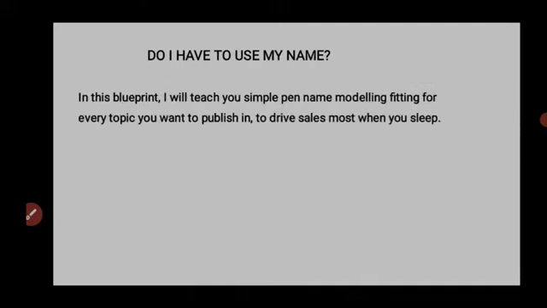So in this blueprint, I will teach you simple pen name modeling fitting for every topic you want to publish, to drive sales while you sleep, right? This is not me trying to say what I don't know. There is a modeling tool that we use. There is a strategy that we use.